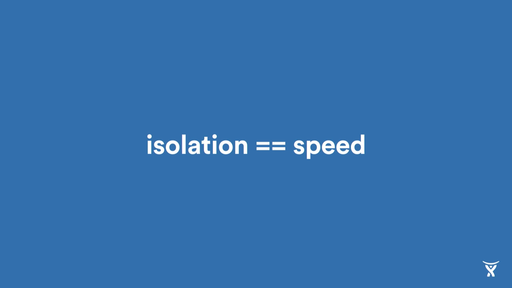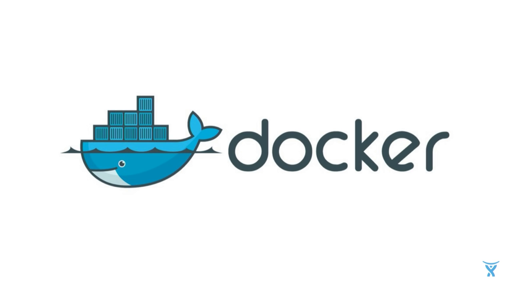So how do we obtain isolation? Docker. How many people use Docker? Yeah? OK, pretty good. So Docker gives us all the isolation we need. It allows us to write in any language we want to. And it allows us to worry about one thing at a time.